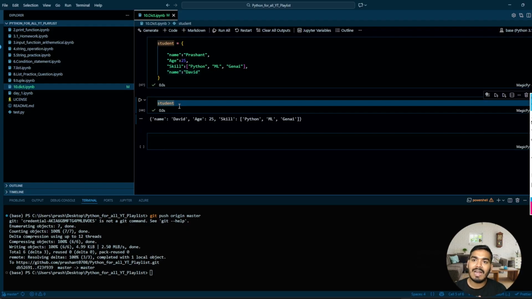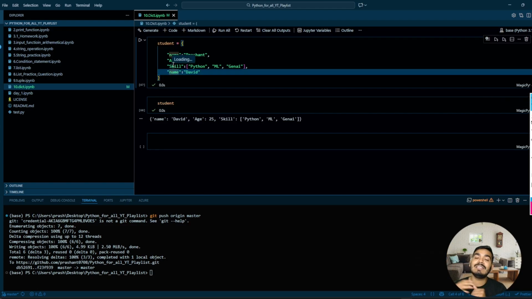So now assume that we have one form. In the form, we are passing name, age, and skill. That data your front end will capture and it will pass to the back end to store into any database. So you will pass the data one by one.